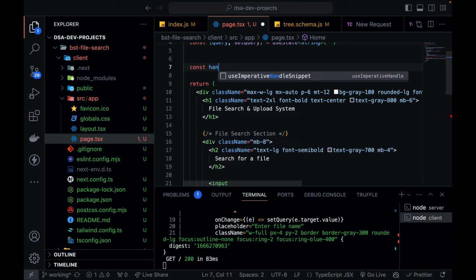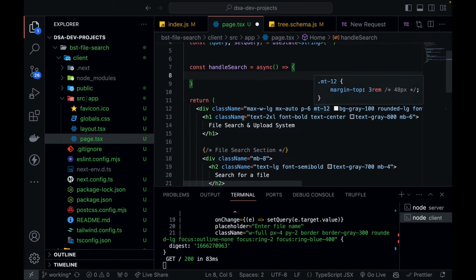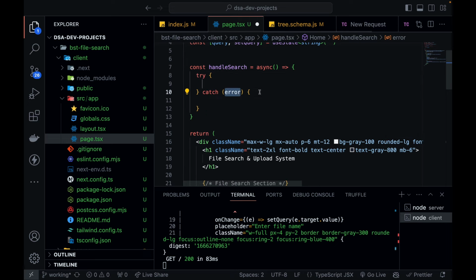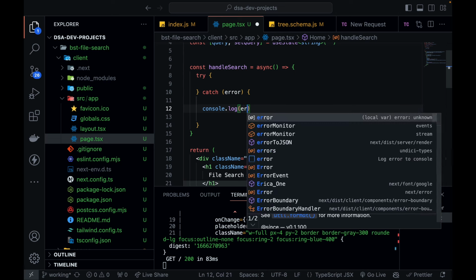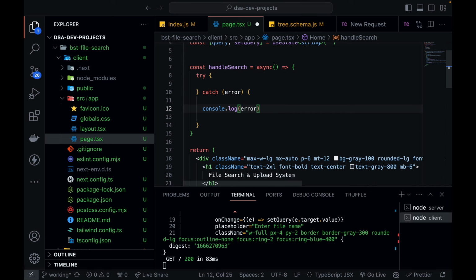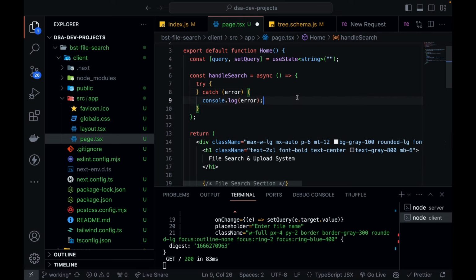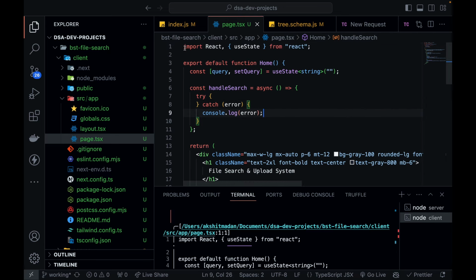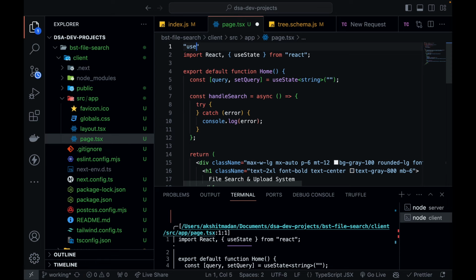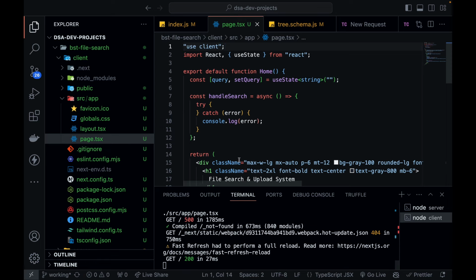So constant, for now let's make it try catch, and if anything goes wrong, let's log the error, console.log error. I think this is okay for now. Format it, save it, and we need to use client over here. Save it. This should work.